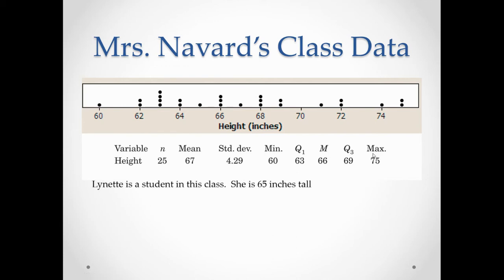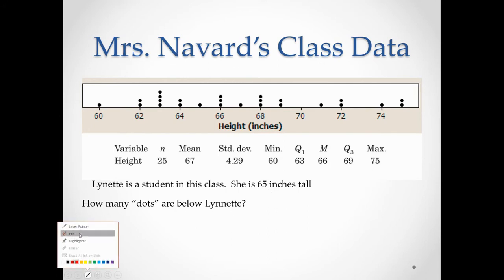So Lynette is a student in the class. She is 65 inches tall. How many dots are below Lynette? Okay, so she is 65, so let's see where that is. Okay, she is 65, that's her right here. How many students are below Lynette? So I'm going to count 1, 2, 3, 4, 5, 6, 7, 8, 9 students, 10 if you include her.